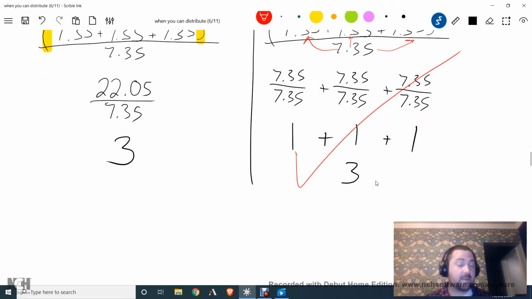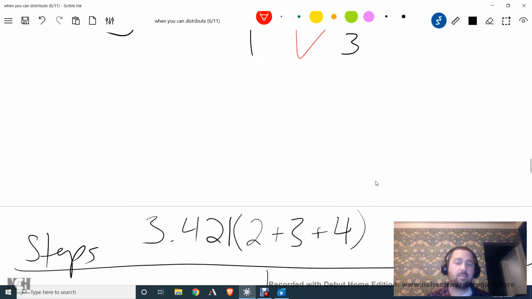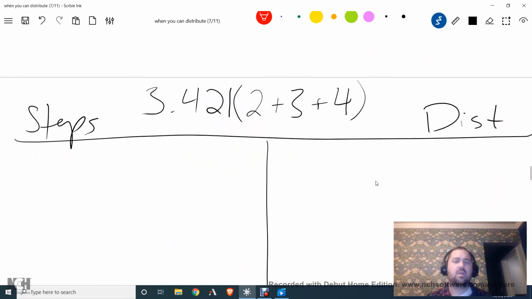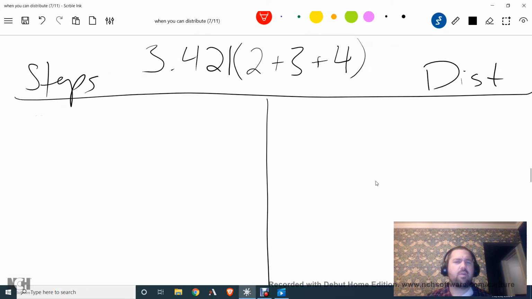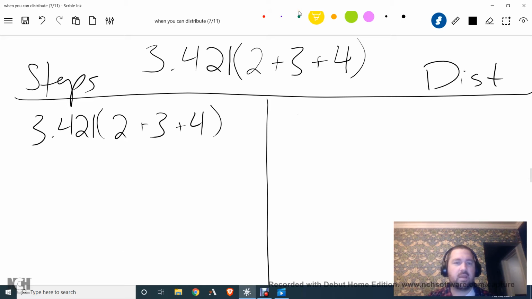Let's look at some other cases. Okay, so here we have 3.421 times 2 plus 3 plus 4, or 3 and 421 thousandths times that. Okay, so let's think. If we're going to solve this using steps of operations, then we're going to start by working inside the parentheses, right?